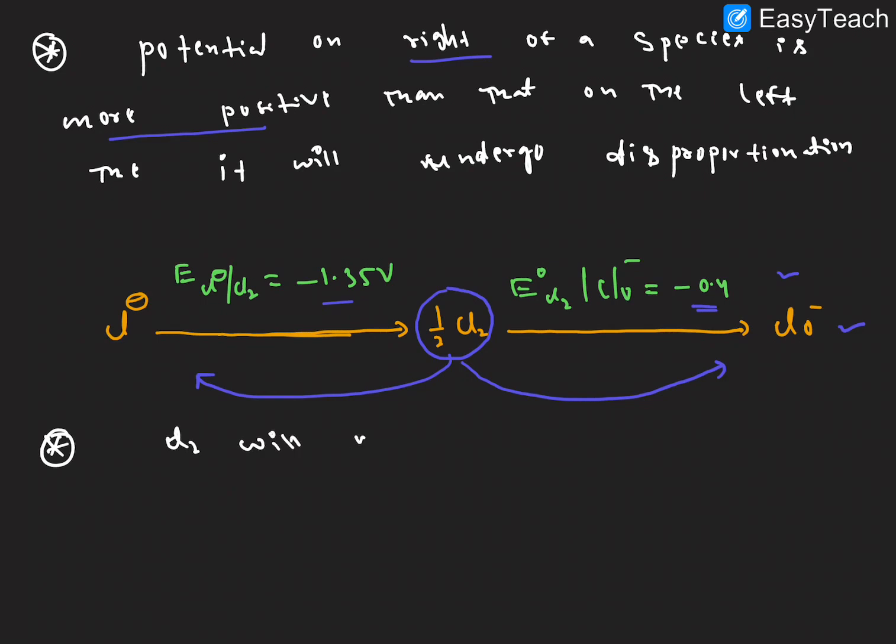I hope it is clear. So now one point here: Cl2 undergoes a disproportionation reaction.